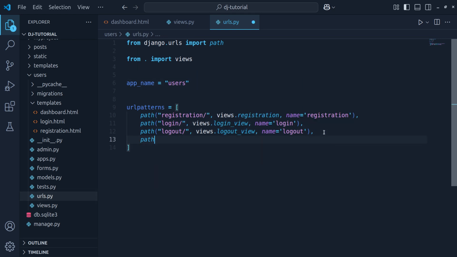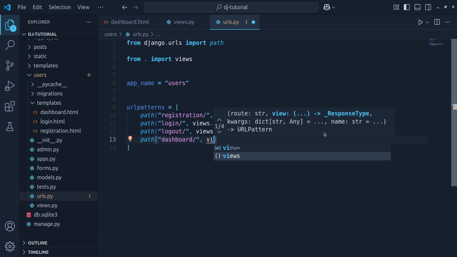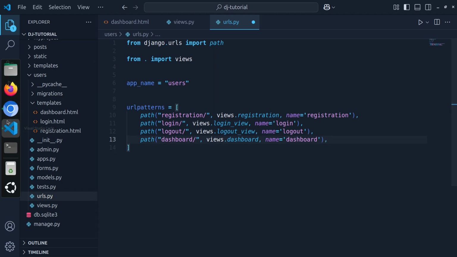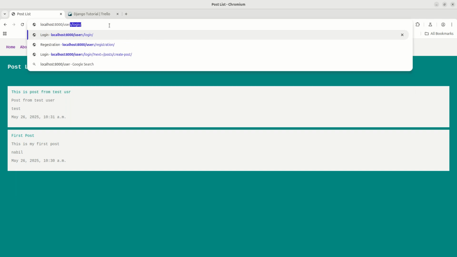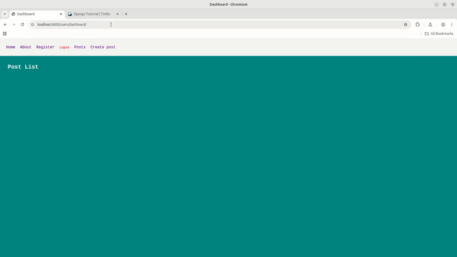Okay, now let's link this in our URL patterns. Let's create a new path here, and let's name this dashboard. So this will be dashboard, and I have to mention the view here, that is the dashboard, and let's add a name here, that is dashboard. Okay, now if I get back to my page, and if I type users slash dashboard, see, I can actually see the post list here.